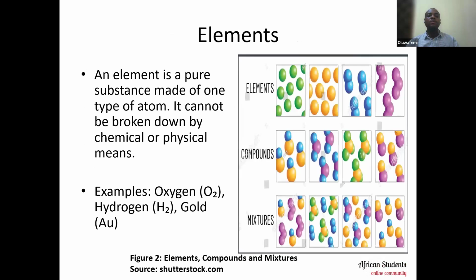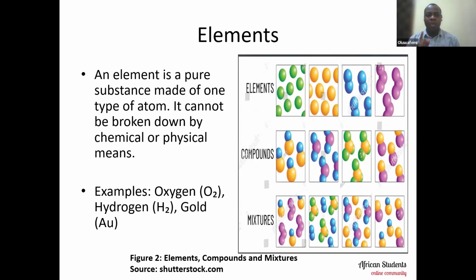All right. So one example of a pure substance, like we said, is elements. So what is an element now? An element basically is a pure substance that is made up of one type of atom.